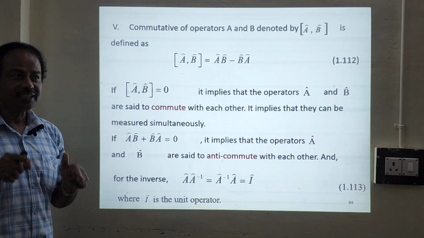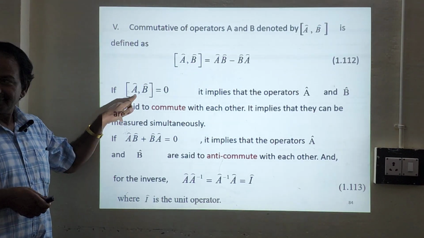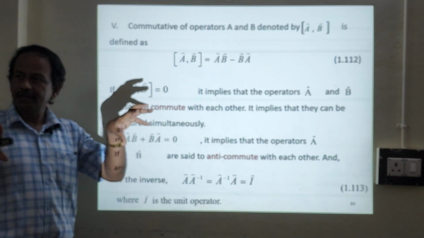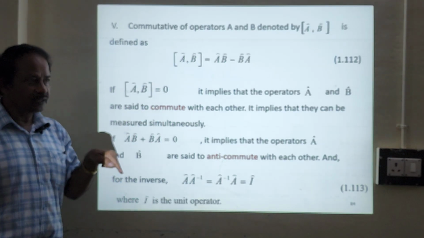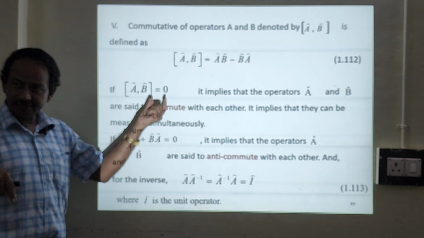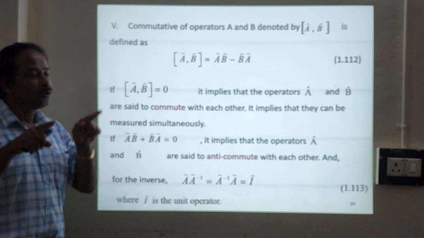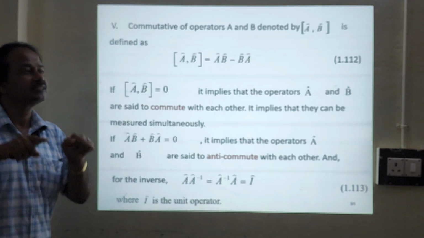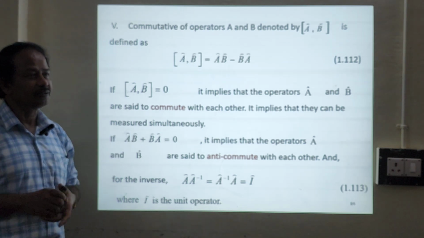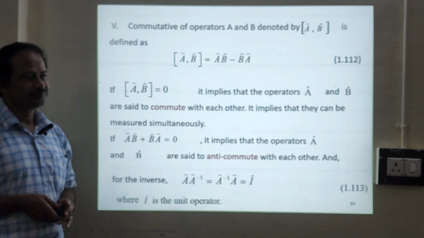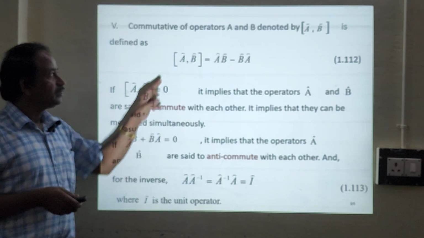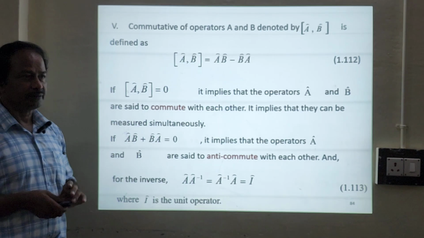That means simultaneously you can measure. Suppose one operator is there, and another operator, and you take the commutator of these two operators. If the answer is 0, it implies that both operators can be measured simultaneously. If it is not equal to 0, if you have some value, they can't be measured simultaneously. So this is a fundamental one in quantum mechanics. So this is [A, B], the commutator.